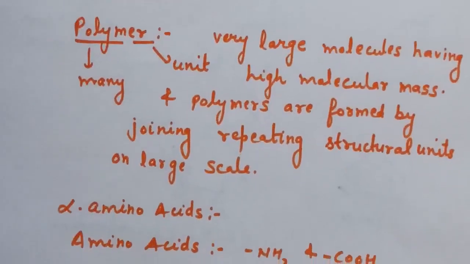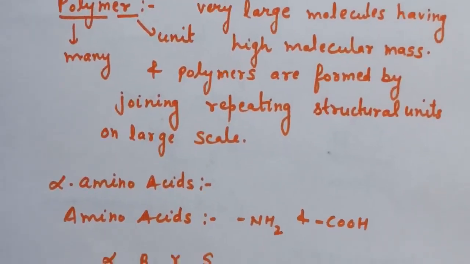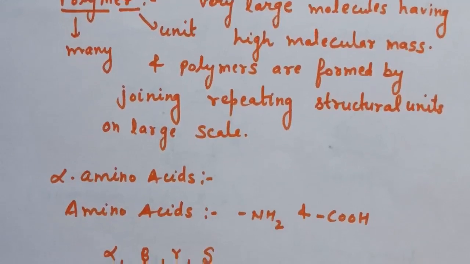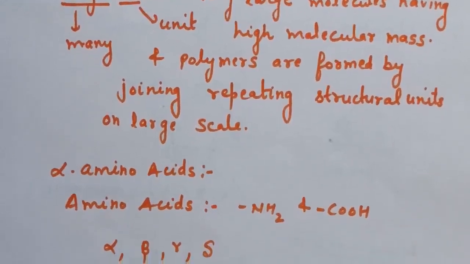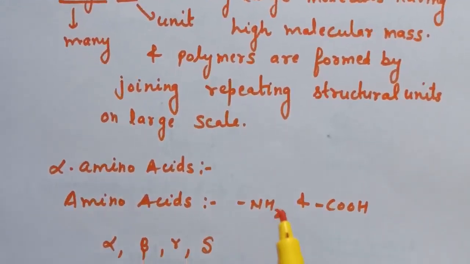First we will discuss what are amino acids, and then we will move on to alpha amino acids. Amino acids contain NH2, that is amino group, and carboxyl group, that is COOH. So these two are functional groups in amino acids, and depending upon the relative position of amino group with respect to this carboxyl group, these can be classified into alpha, beta, gamma and delta.